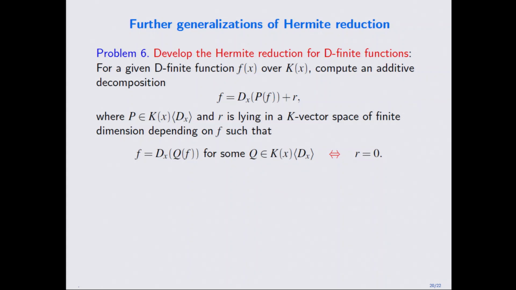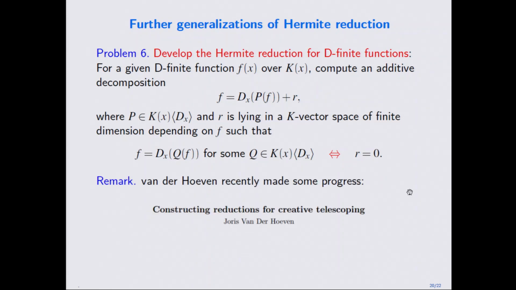So you have a function which satisfies a linear differential equation with polynomial coefficients, and you want to decompose the function into two parts. One part is already a derivative, and the other is a remaining part, but the remaining part is in a finite dimensional vector space. This is called integrable if the remaining part is zero, which certifies the integrability of f. And recently, I think Joris van der Hoeven claimed that he got some idea to solve this problem. Still, there are some details to be checked. So this is Joris' paper.